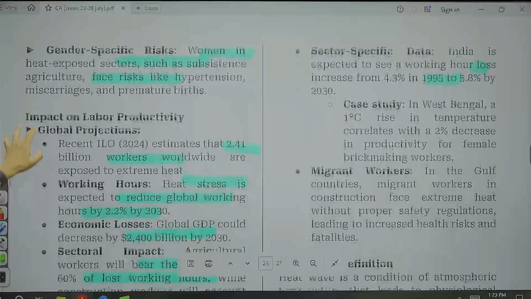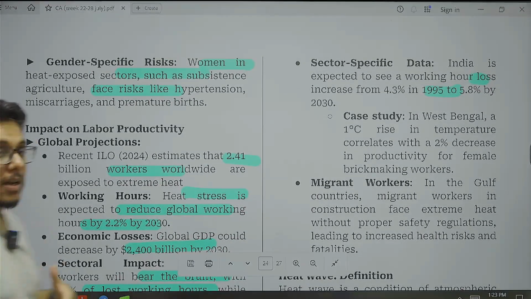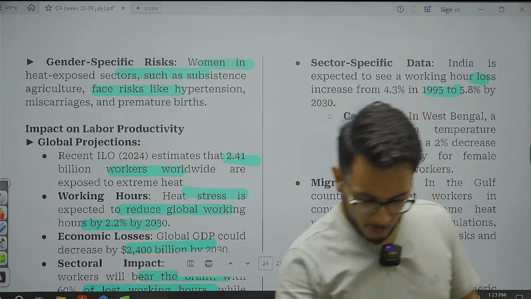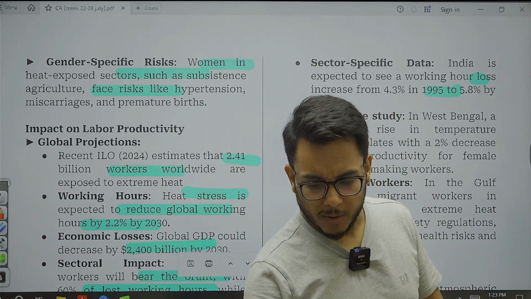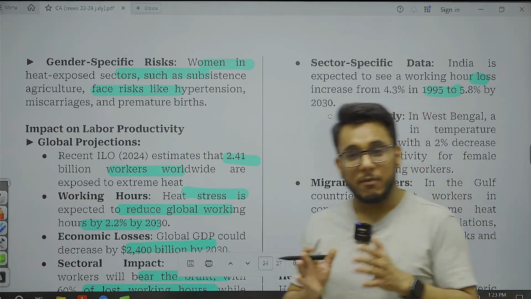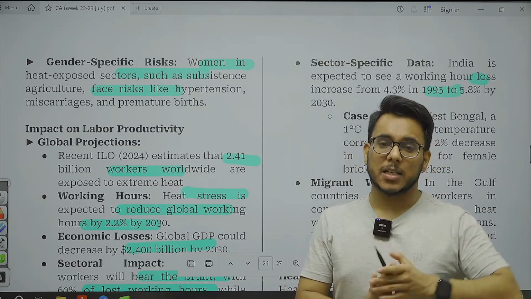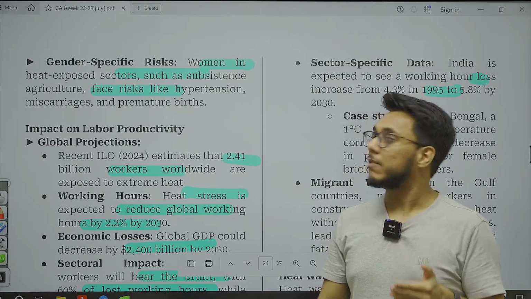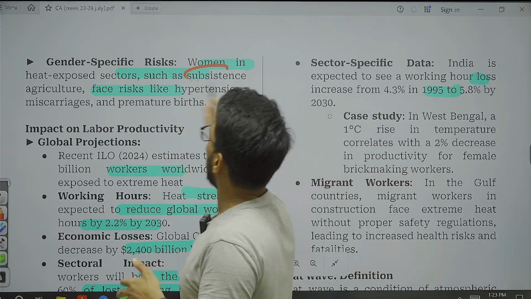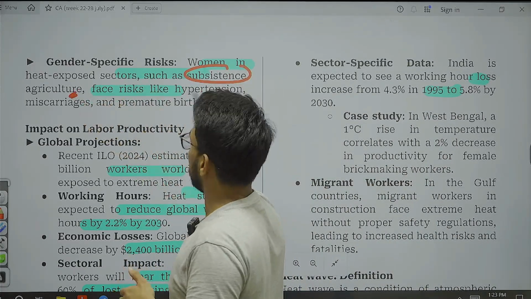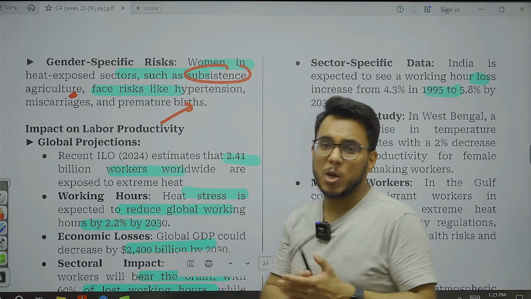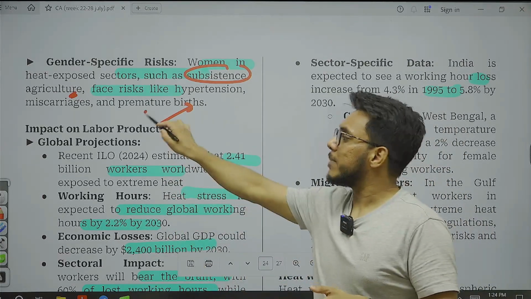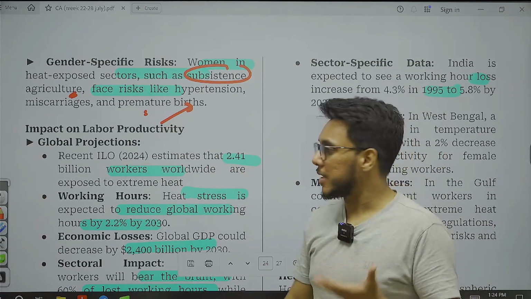Now, often women are more vulnerable to heat stress. Why are women more vulnerable? Let's understand this. Guys, women's involvement in the agriculture sector is very high. A large number of women are leading the farm work. So when they are involved in subsistence agriculture, they face a lot of heat vulnerability, and because of that, dangers like premature birth and miscarriages increase.